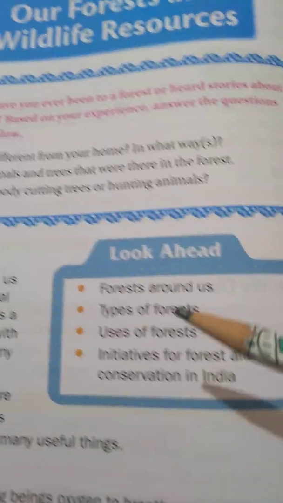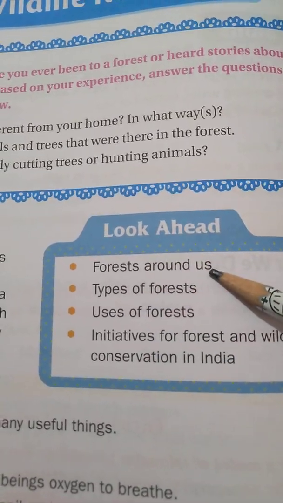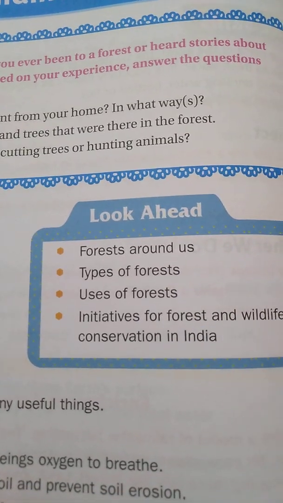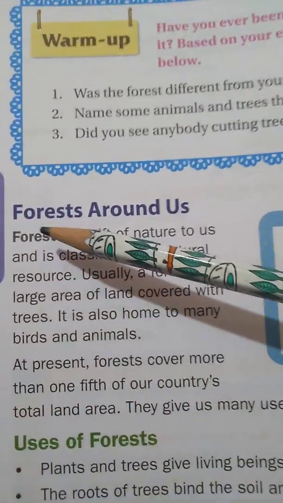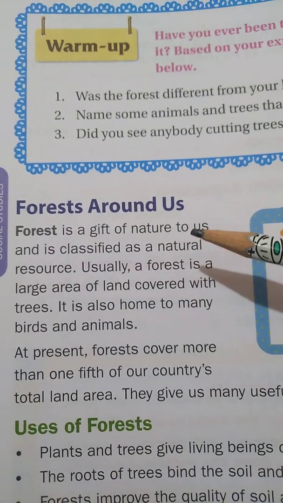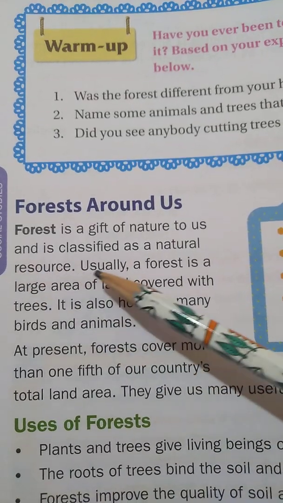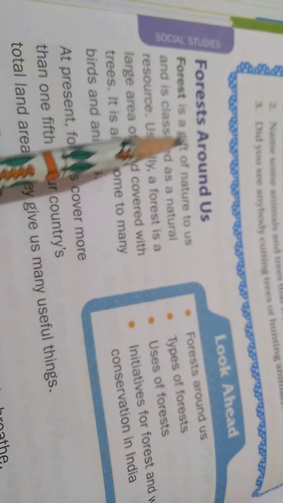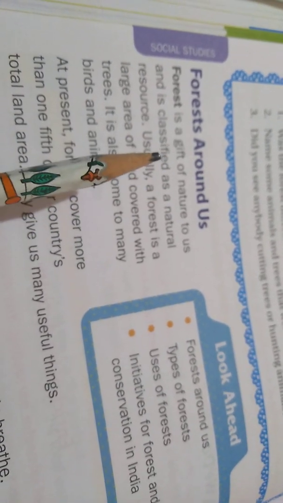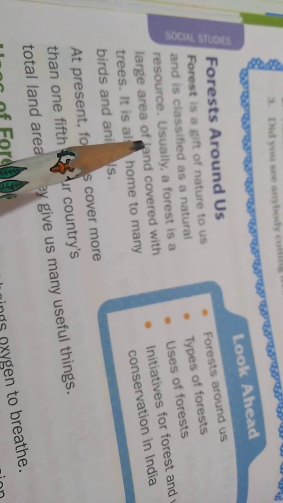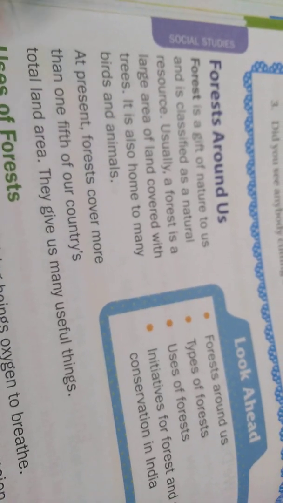And in this chapter, we are going to learn about forests around us, types of forest, uses of forest, and initiatives for forest and wildlife conservation in India. See this, children. Forest around us. Forest is a gift of nature to us and is classified as a natural resource. It's a gift of God to us. And this is not a man-made resource. This is a natural resource.